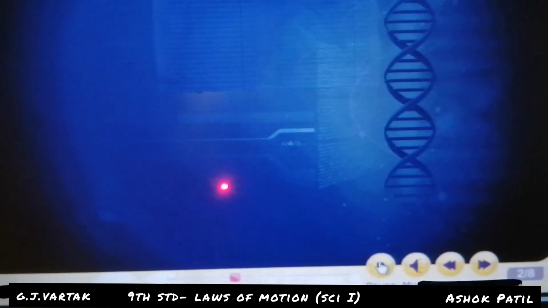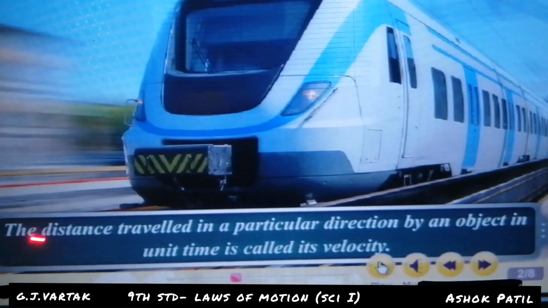Speed is related to distance. The distance traveled in a particular direction by an object in unit time is called its velocity. Write down the definition of velocity. Once again, listen carefully and take a screenshot.